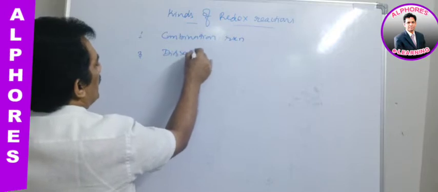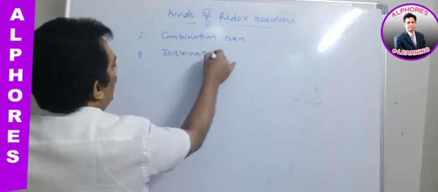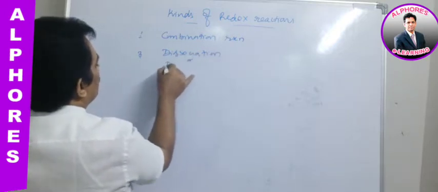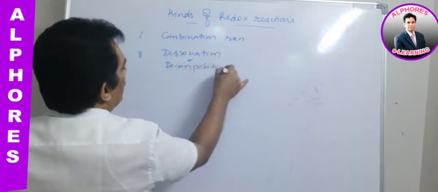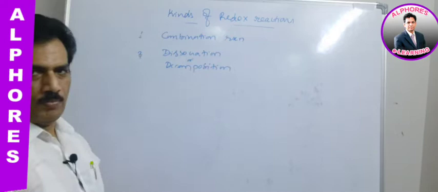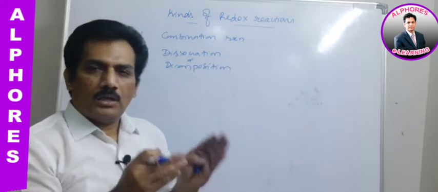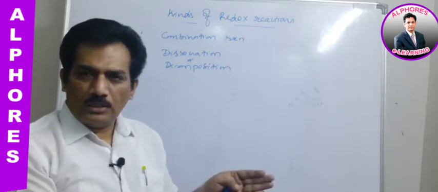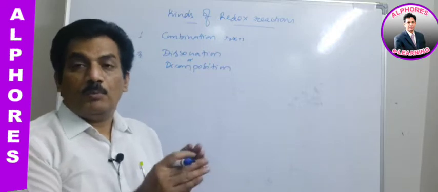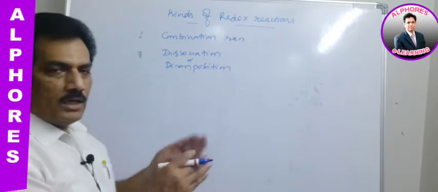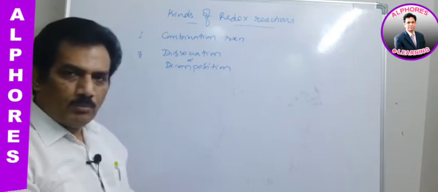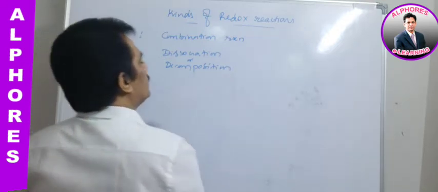Dissociation, or it is also known as decomposition. This is a reverse reaction to combination. When elements or compounds combine to give one product, it is combination. When one product dissociates, decomposing into different elements or different compounds, then it is known as decomposition.